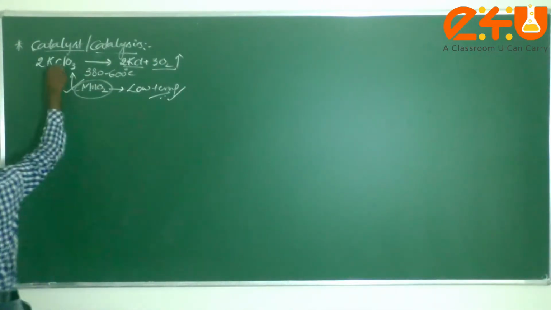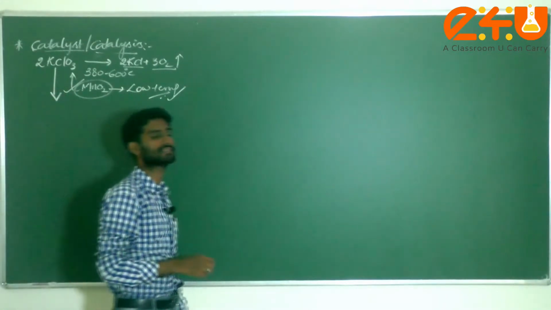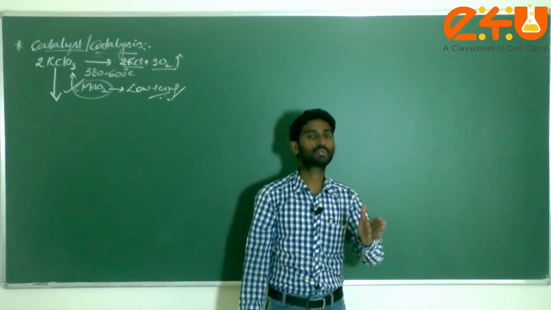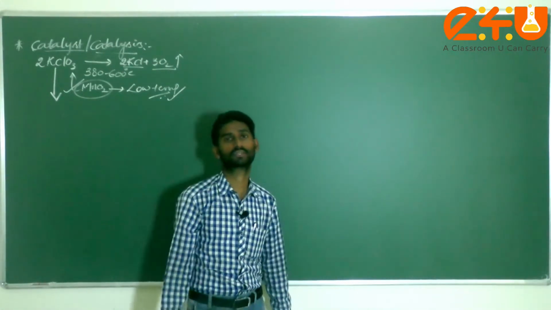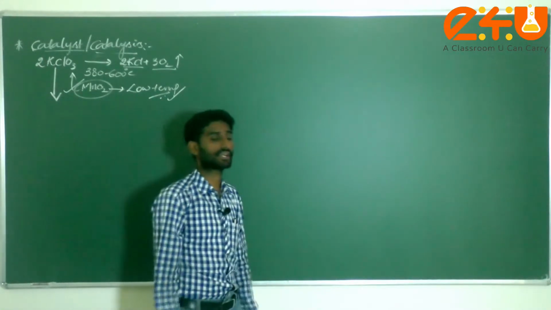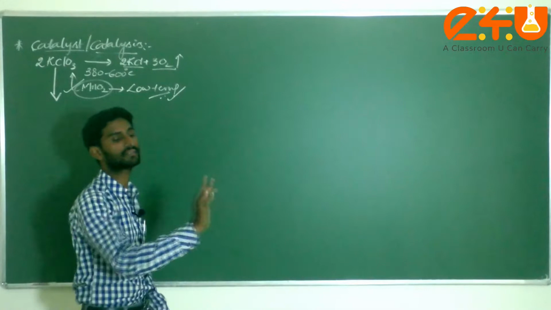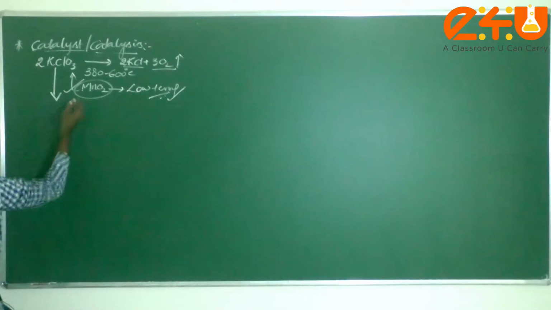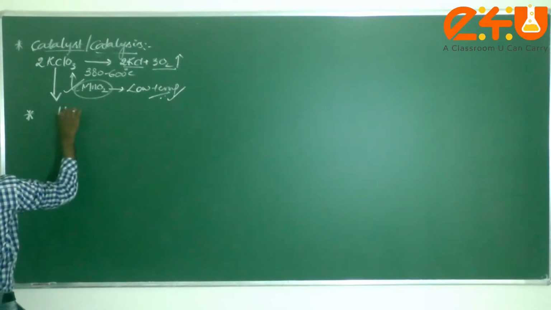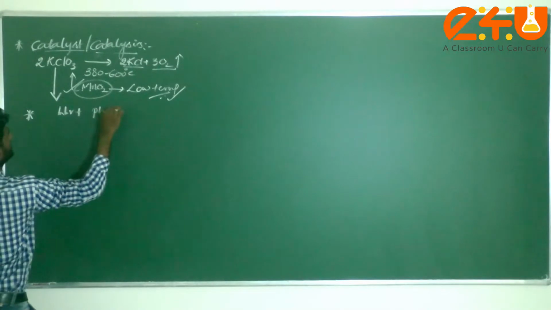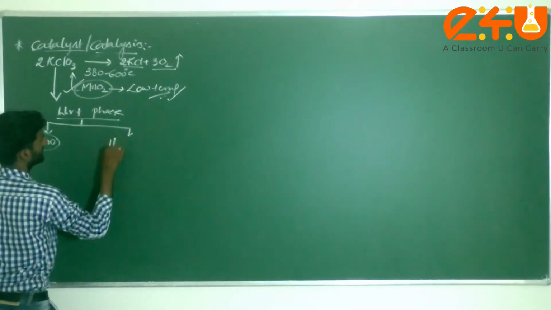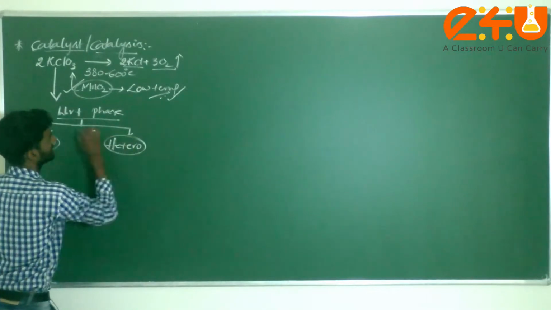Now we can start with the term catalyst. The catalyst is a chemical substance which does not get involved in the chemical reaction, but it alters the rate of reaction. Generally alters means it increases the rate of the reaction; that is known as a catalyst. This is very important. Now with respect to phase, we generally have two types of catalyst: one is homogeneous catalyst and the second one is heterogeneous catalyst.